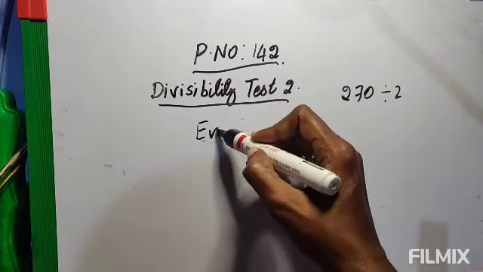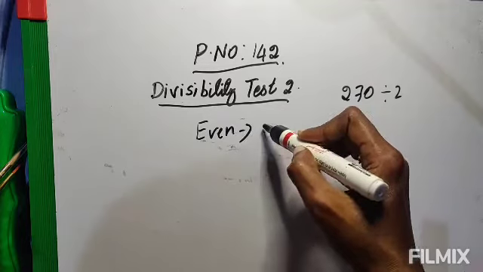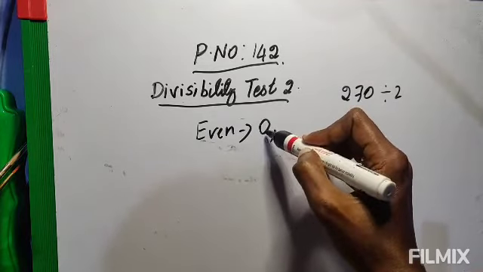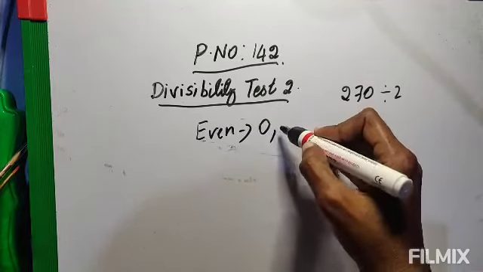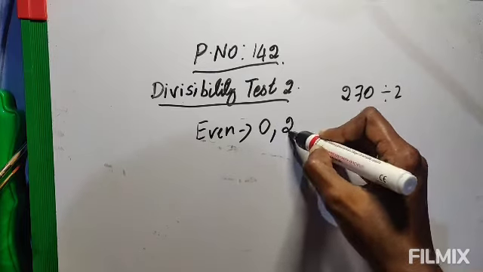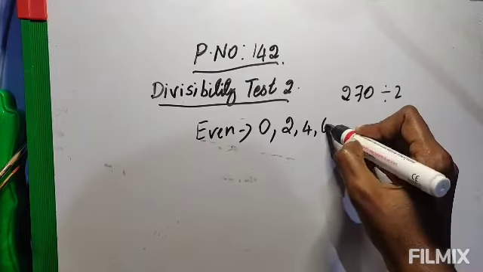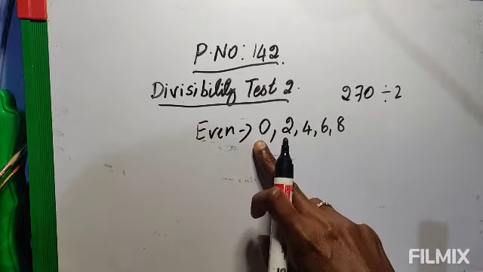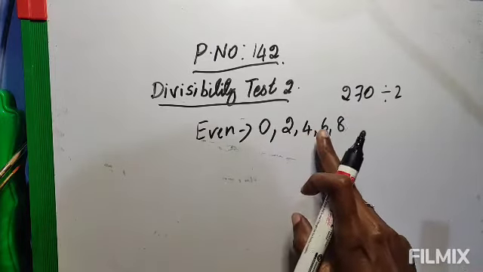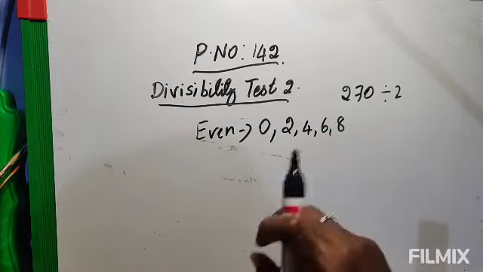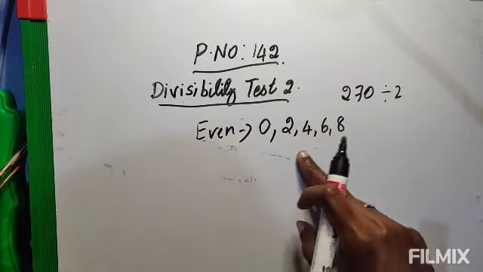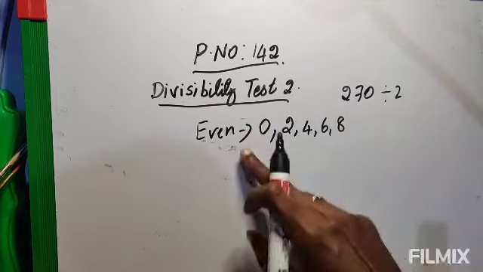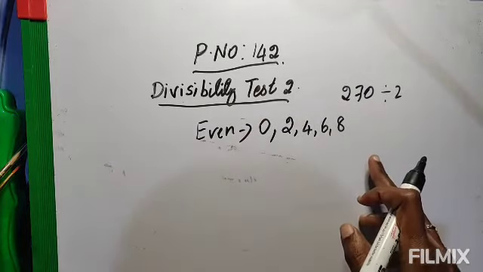You would have learned already about even numbers and odd numbers. Even numbers are the numbers with 0, 2, 4, 6 or 8 in the unit digit, the ones place. If any one of these five digits is in the last place, then that is an even number.